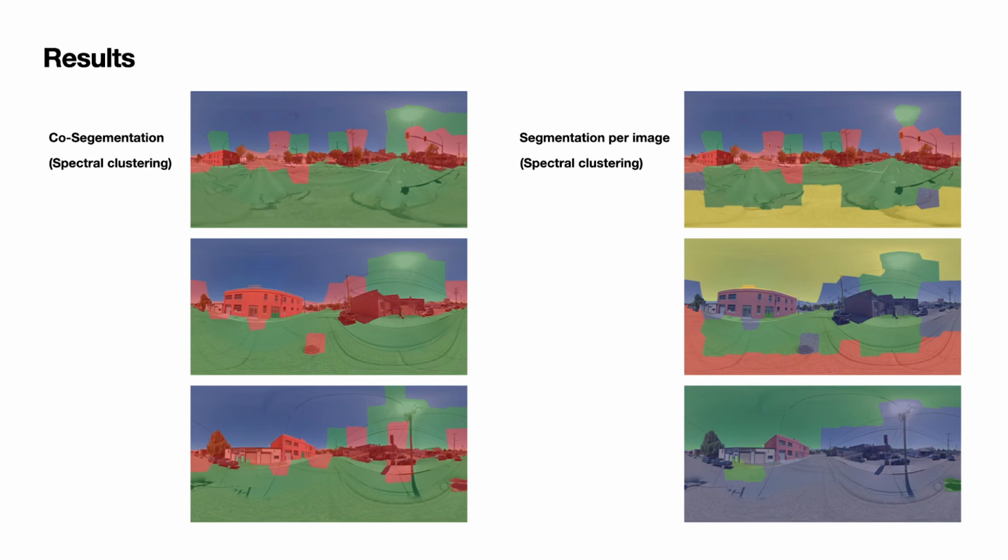This operation allows us to see several clusters across the entire scene, where each cluster represents an object category. Texturally dense buildings are separated from less dense road and sky regions. At this point, there is a single cluster that contains most potential navigation cues across the set of images. This demonstrates that for a given problem, co-segmentation outperforms per-image segmentation, as in the latter case, we see that the number of clusters is not consistent across images.